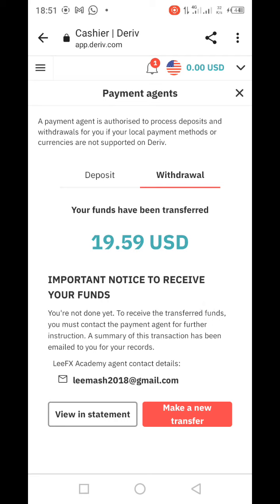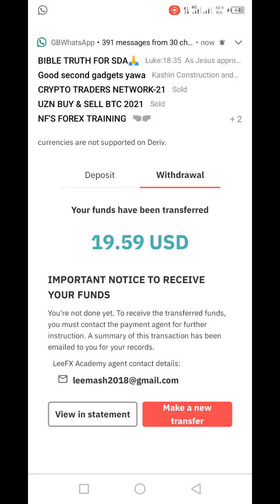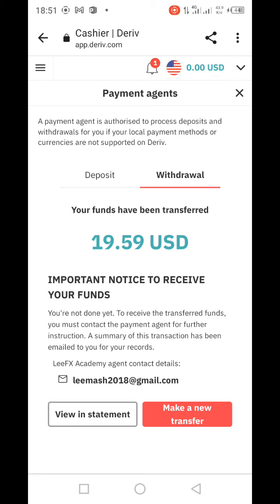Now what you do is important, to receive your funds. You are not done yet. You need to call this number that you are seeing here. You can call the details that you saw, even through the email. You can even text through the email to say I've withdrawn. Then the cash will be deposited. It could be in MTN, it could be in Airtel.